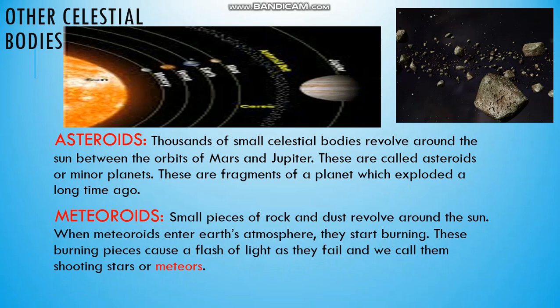When these enter Earth's atmosphere, they start burning due to atmospheric friction, or air friction. These burning pieces cause a flash of light as they fall, and then we call them shooting stars or meteors.